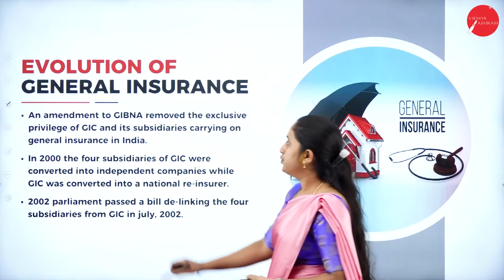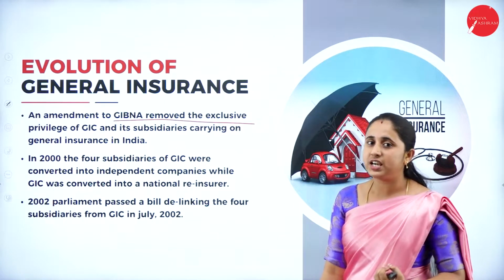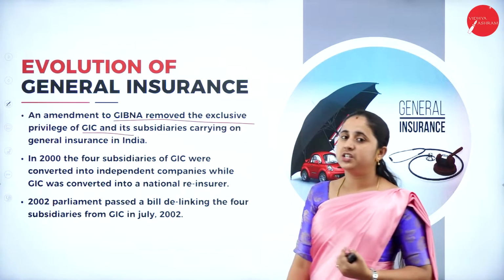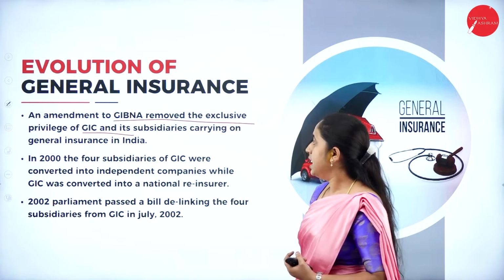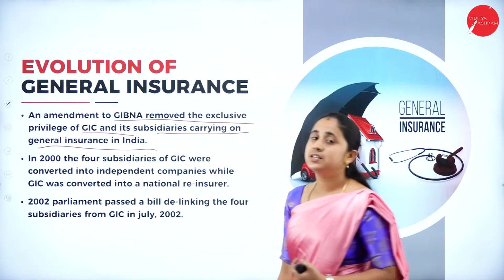An amendment to GIBNA removed the exclusive power of the GIC, that is General Insurance Corporation of India, and its subsidiaries to carry on general insurance in India.